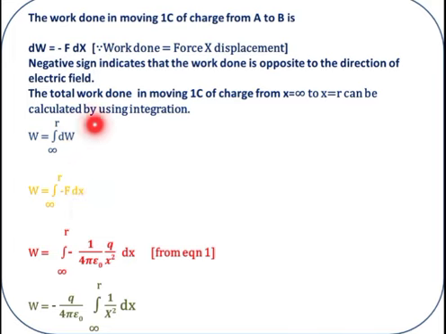Then what is dW? dW is minus F dx. In the next step, what do we have to substitute? W is equal to the integration over minus F dx, and limits are from infinity to R. Next, what is F? We know F from equation number 1: 1 by 4 pi epsilon naught, q divided by x square. The negative sign stays as it is, and dx stays as it is.